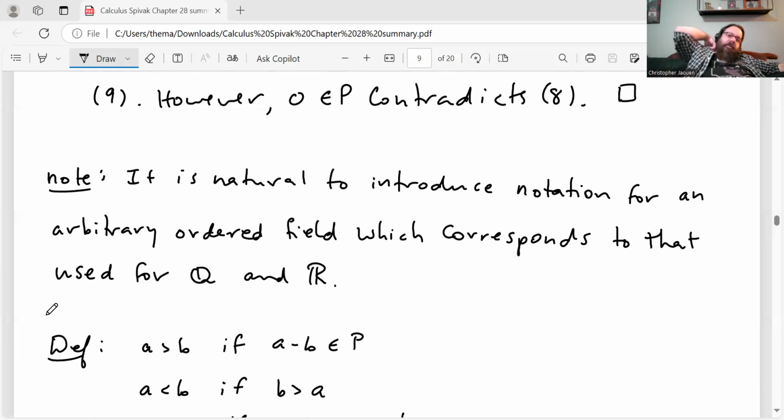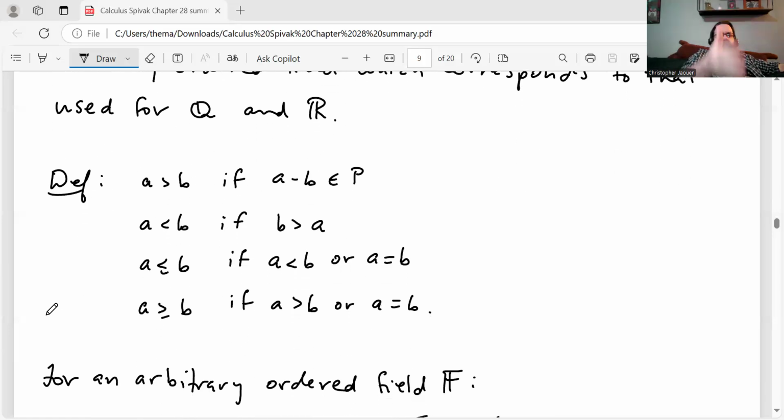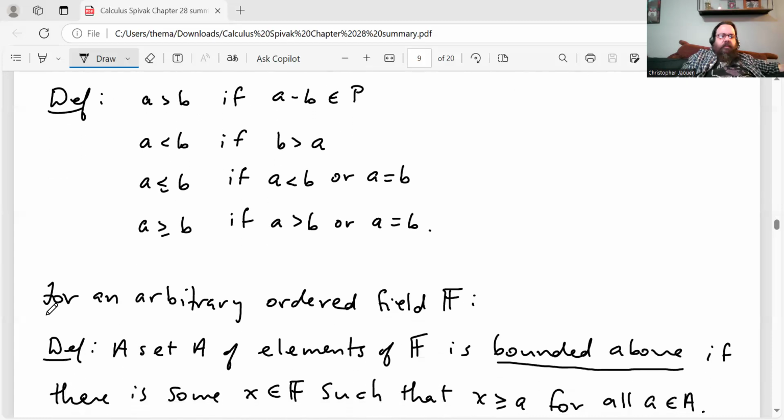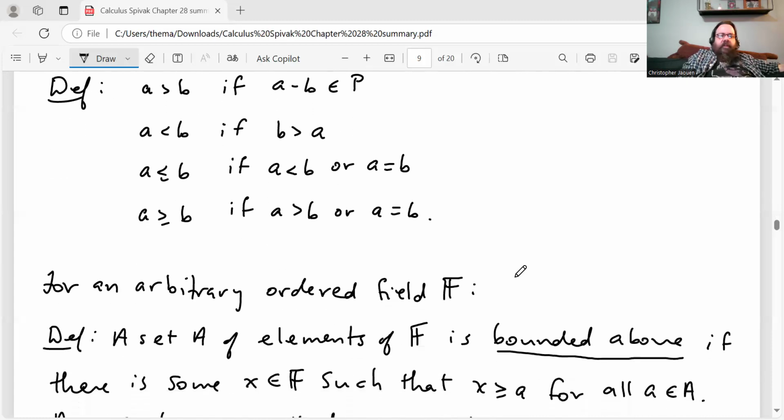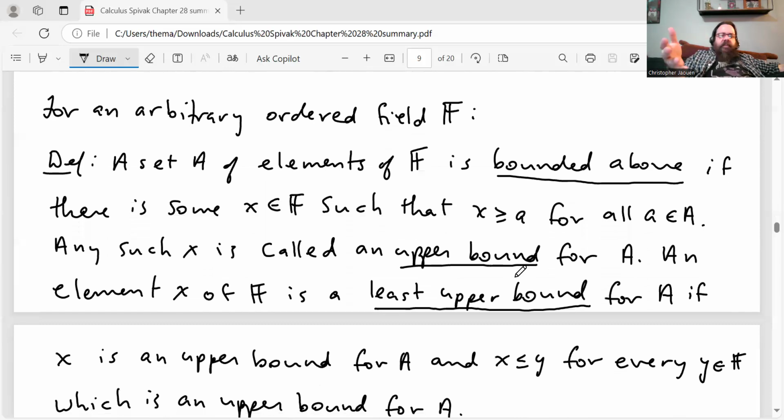Okay, another note, it is natural to introduce notation for an arbitrary ordered field, which corresponds to that used for the rationals and the reals. So here, we're just defining what we mean by these order relations. A greater than B if A minus B is an element of P, A less than B if B greater than A, and et cetera, et cetera.